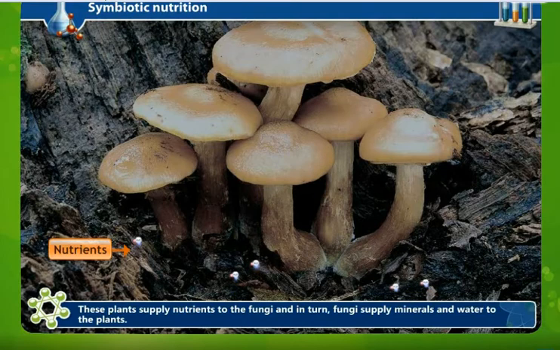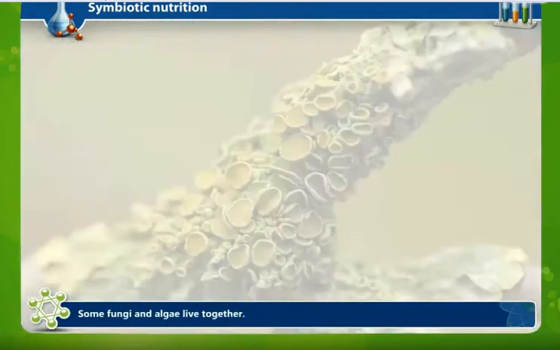You can see in the diagram how they are supplying the nutrients to fungi, and in return fungi supply minerals and water to these plants. So they are living with each other by helping each other. This type of nutrition is an example of symbiotic nutrition.